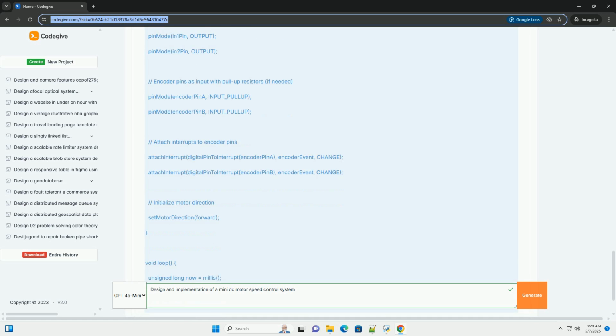Increase Kd slowly to dampen the oscillations and improve the system's response time. Kd helps to prevent overshoot. If Kd is too high, the motor will become sluggish and unresponsive. Iterate. Repeat the process of adjusting Kp, Ki, and Kd until you achieve the desired performance. You're looking for a balance between fast response, minimal overshoot, and stability.